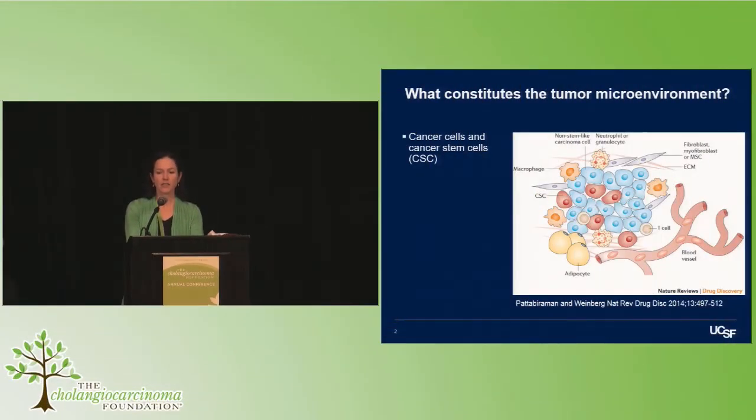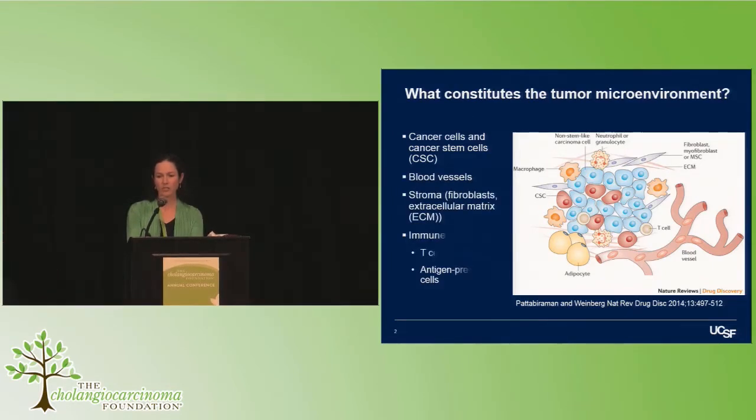My talk is entitled Clinical Trial Updates Targeting the Tumor Microenvironment in Cholangiocarcinoma. The first part of this talk is really just to overview what constitutes the tumor microenvironment. There are certainly cancer cells and cancer stem cells, which are the targets of our conventional therapies, chemotherapy, or even the targeted therapies towards mutations in those cells, which Andrew has been talking about just now. But there are many other factors which turn into a very complex interface and an interplay of many critical elements.